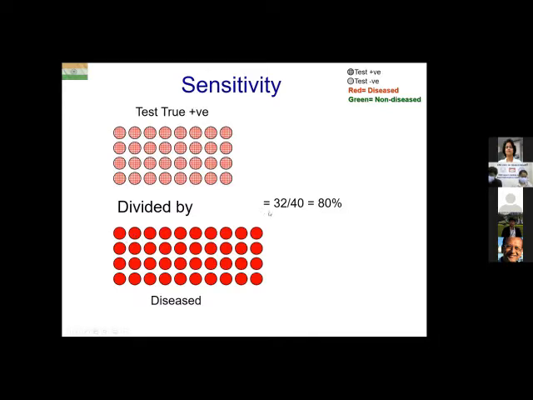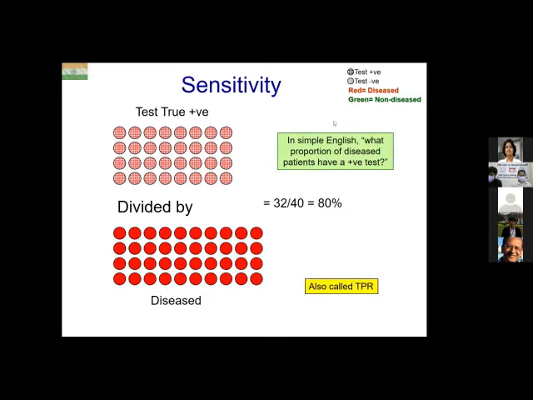So in this case, it was 32 circles divided by 40 circles, which is 80%. It is also known as the true positive rate of the test. And in simple English, sensitivity answers the question, what proportion of diseased patients have a positive test? What proportion of diseased patients, disease are the denominator, what proportion of them has a positive test?